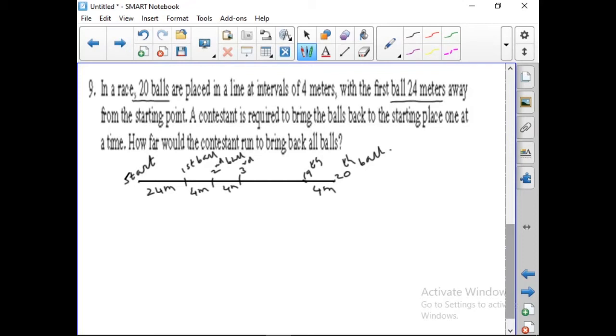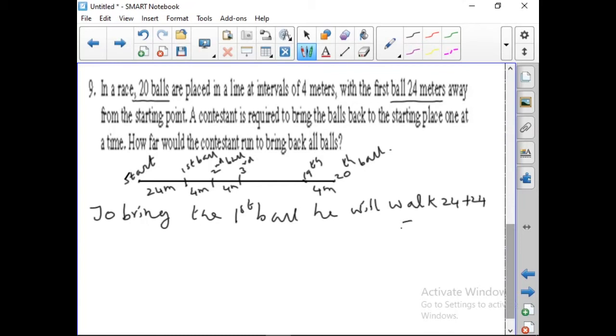So to bring the first ball, how much distance will he walk? He starts from the starting place, goes to the first ball, and he has to come back. 24 plus 24, which is equal to 48. So he has to walk 48 meters.